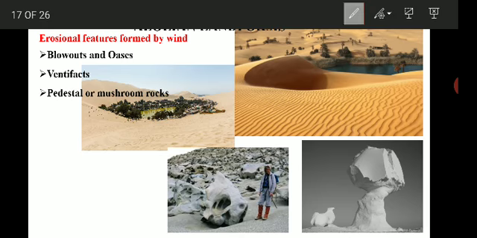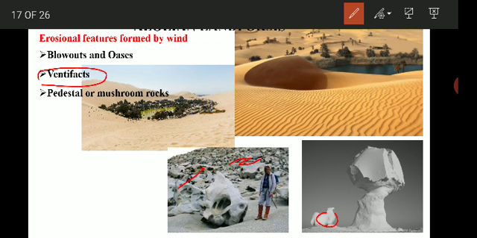Then ventifacts are also formed because of erosion. They are small-sized rock fragments which have more than one polished surface. The polishing of the sides of the rough fragment is carried out by prolonged wind abrasion on the surface of each fragment.